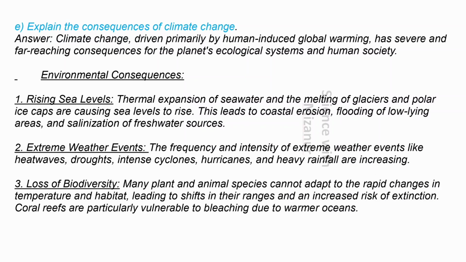E. Explain the consequences of climate change. Answer: Climate change, driven primarily by human-induced global warming, has severe and far-reaching consequences for the planet's ecological systems and human society. Environmental consequences. 1. Rising sea levels. Thermal expansion of seawater and the melting of glaciers and polar ice caps are causing sea levels to rise.